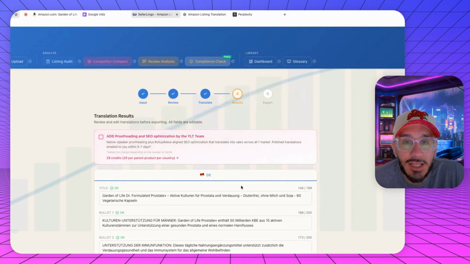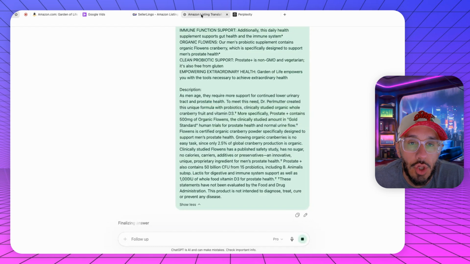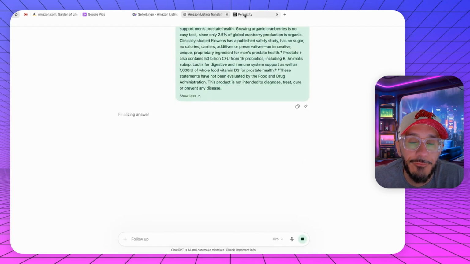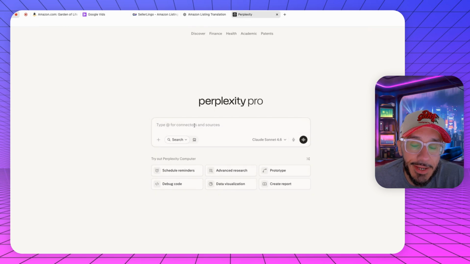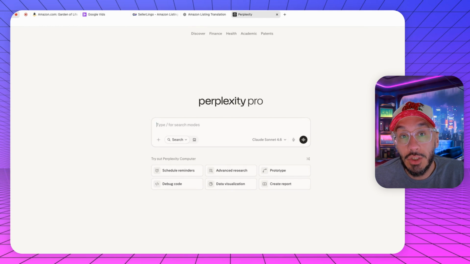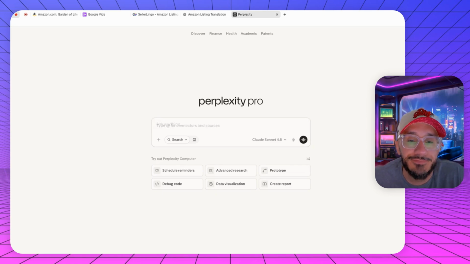Now I can go and export it, but I want to see what ChatGPT, yeah, it's still working, right? So I'm going to go to Perplexity on Sonnet, and I'm going to tell it exactly the two outputs, one from ChatGPT and one from SellerLingo. And I'm going to say, which of these sounds more native and accurate to the German speaker? These are both going to be listings that I've translated from English to German using two different tools. I'm going to say tool A is this one, tool B is this one. Which one sounds the most native? That's the first thing I'm looking at.